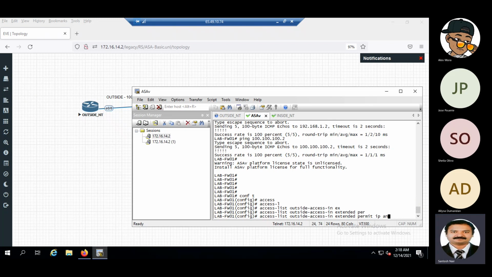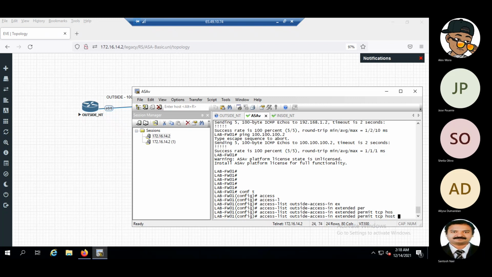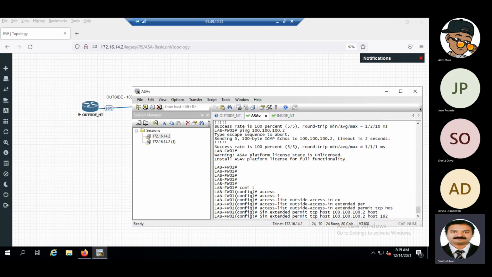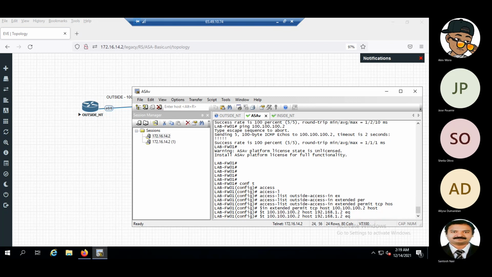If I have another way of doing it, I can allow access only to port 23. So instead of any, we can give it in a more specific way. We can give host 100.100.100.2, and to host 192.168.1.2, port equal to 23.